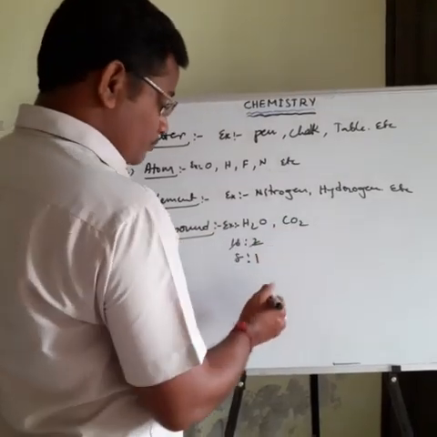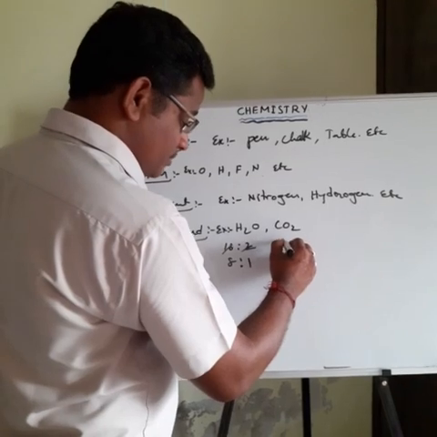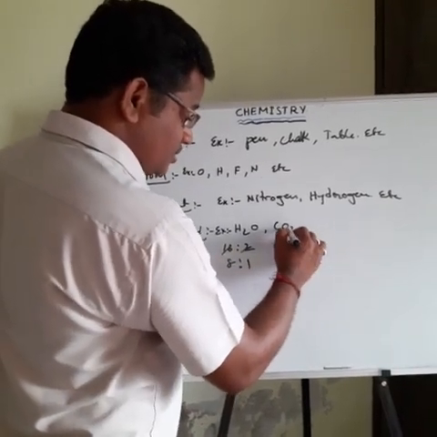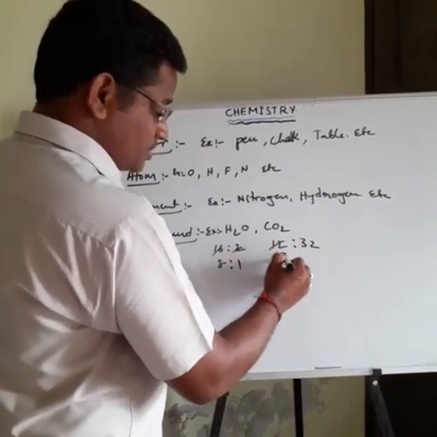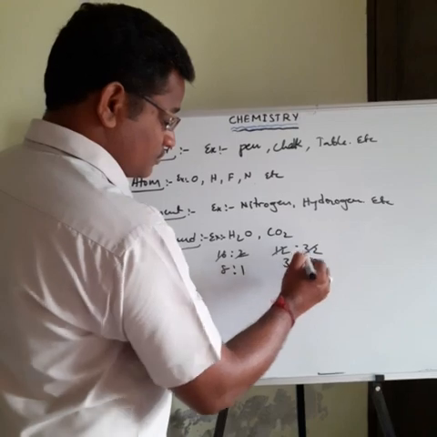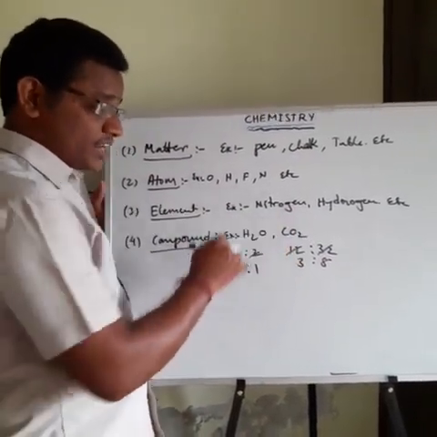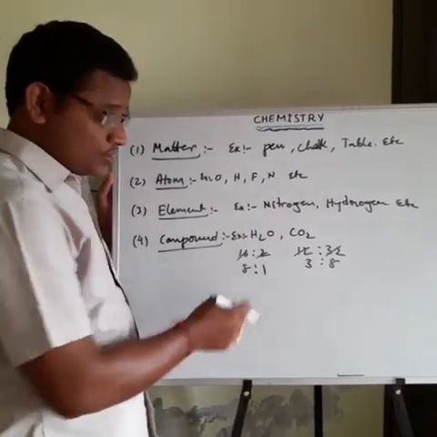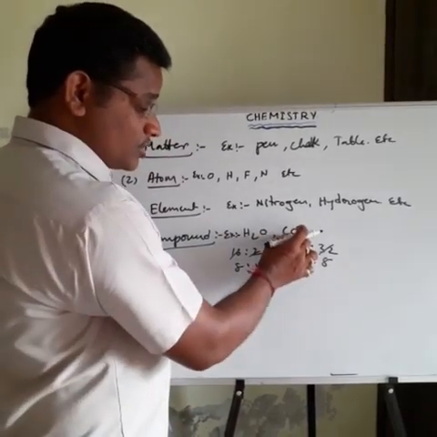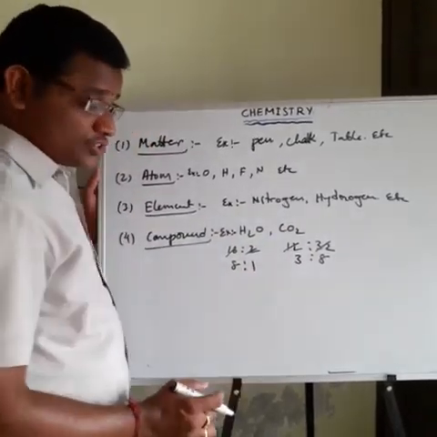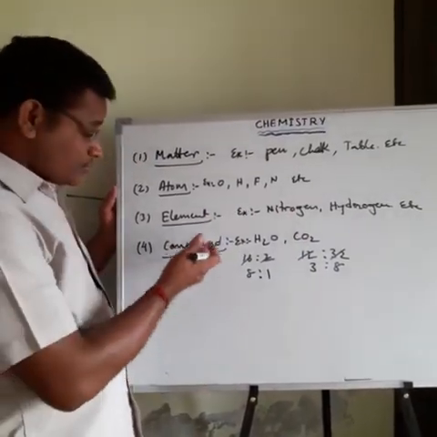Like that, CO2. Here, carbon and oxygen are in fixed proportion by mass. Carbon atomic weight 12. Each oxygen is 16, so 2 oxygens make 32. So the ratio is 3:8. Oxygen is one element, carbon is another element. So both are different elements. Two or more different elements combined in fixed proportion, a 3:8 ratio of carbon and oxygen, to form carbon dioxide. So that is about the compound.